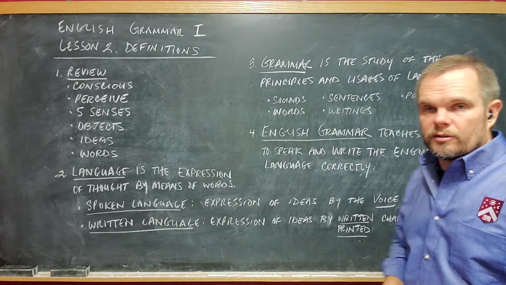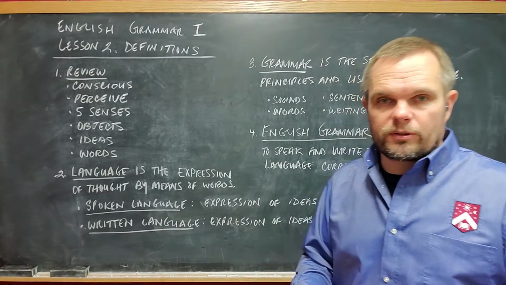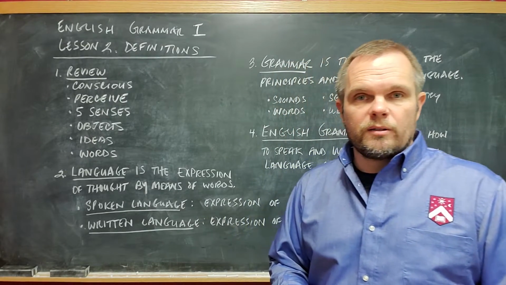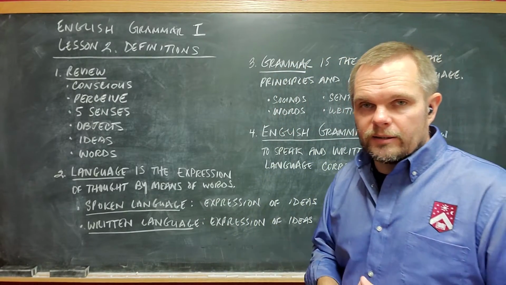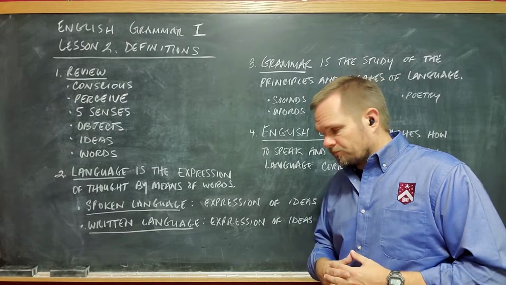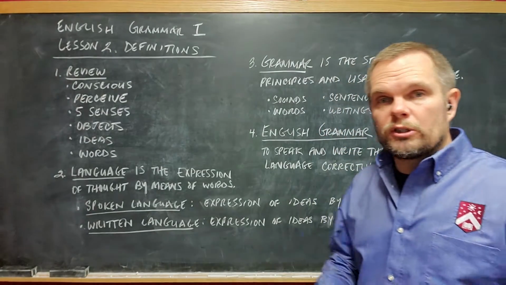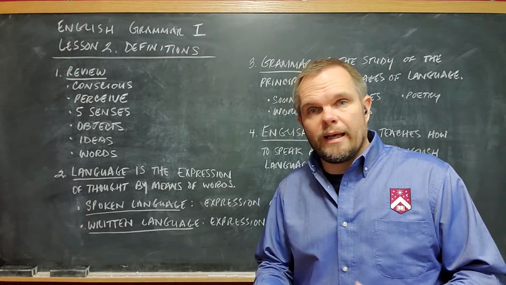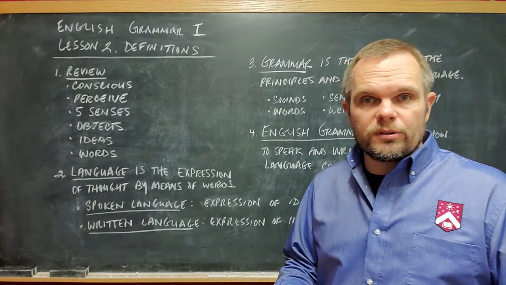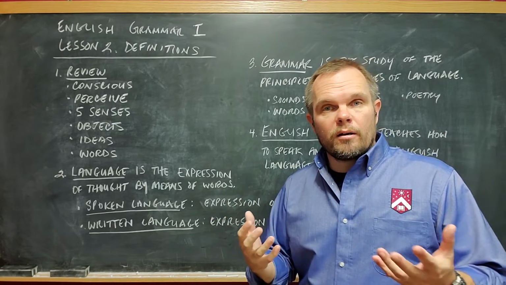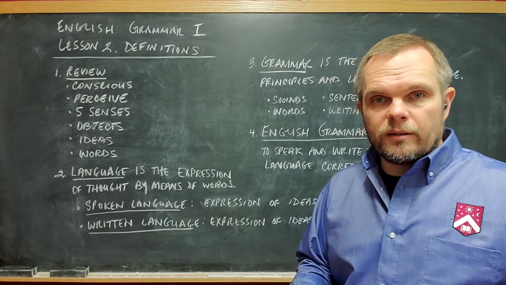And by characters, we mean letters and symbols, like the letters of the alphabet, symbols that we use to write and share ideas with written language. Okay? Written and printed characters would also include numbers. So any letters, symbols, numbers that are written or printed are examples of written language.